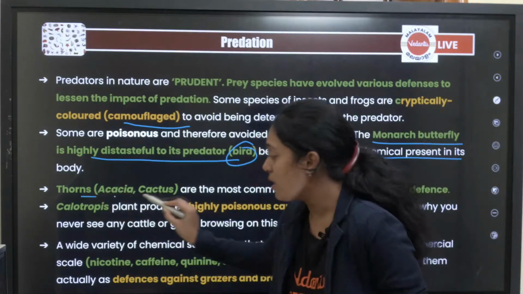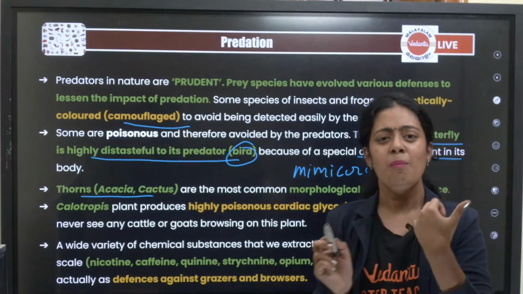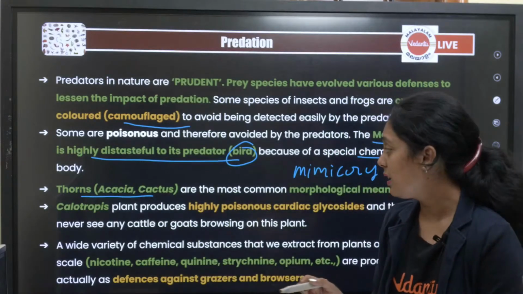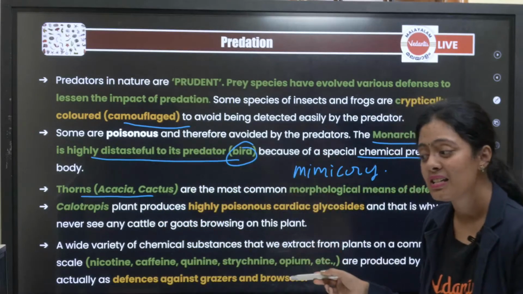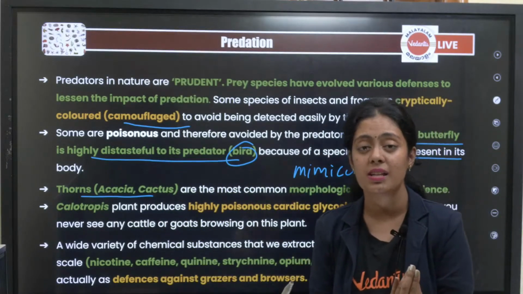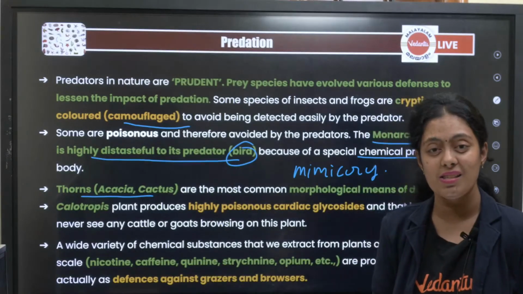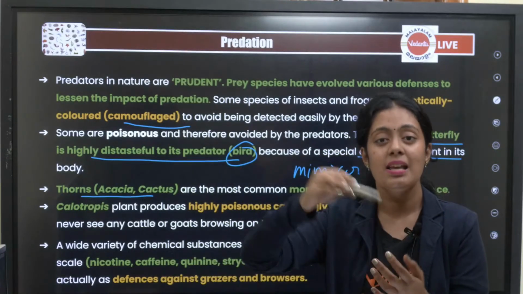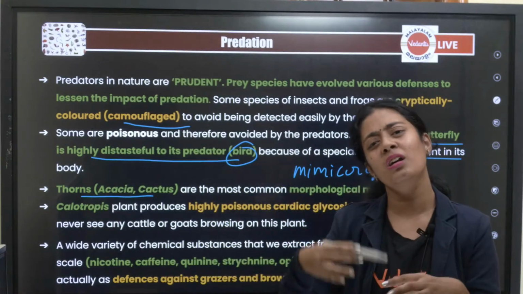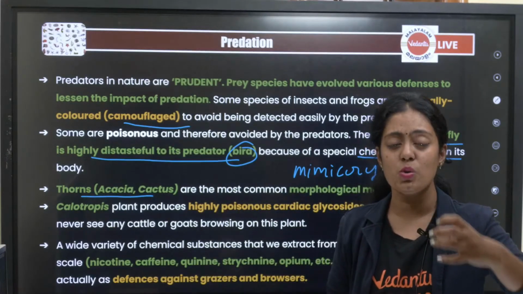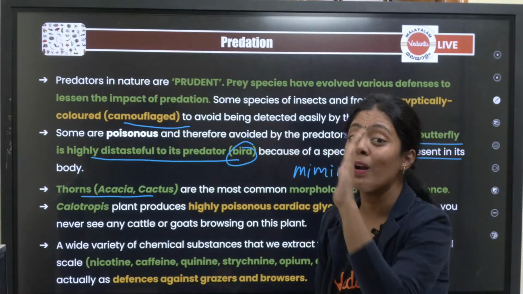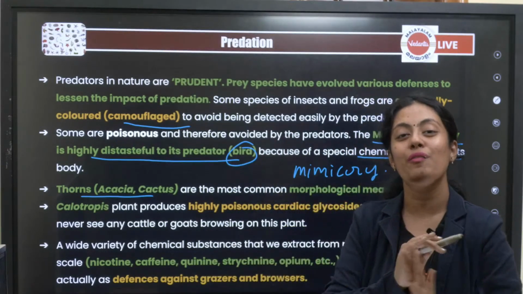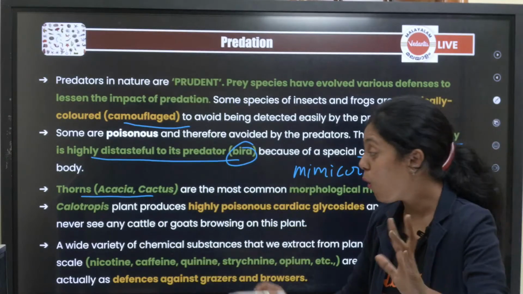Then you have thorns. Have you seen all these plants, like rose plant has thorns, acacia has them, cactus has them. Why do these plants have thorns, pasangla? It is a mechanism of defense so that anyone who comes to graze, like your cow, buffalo, any grazing animal, will get hurt and will not come back to this thorn for feeding. Okay, that is the whole point there.